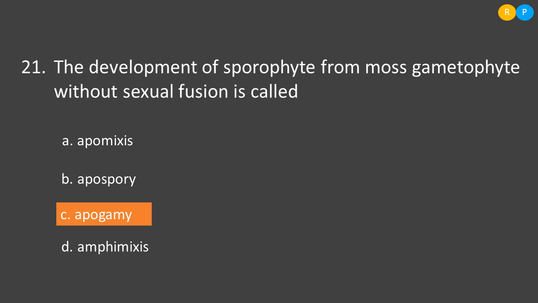Then option C, apogamy is nothing but formation of sporophyte from gametophytic plant without any sexual fusion. Then apospory is nothing but the formation of gametophyte from sporophyte without any meiotic division. Then option A, apomixis is nothing but seed formation without fertilization. So the correct one is option C.